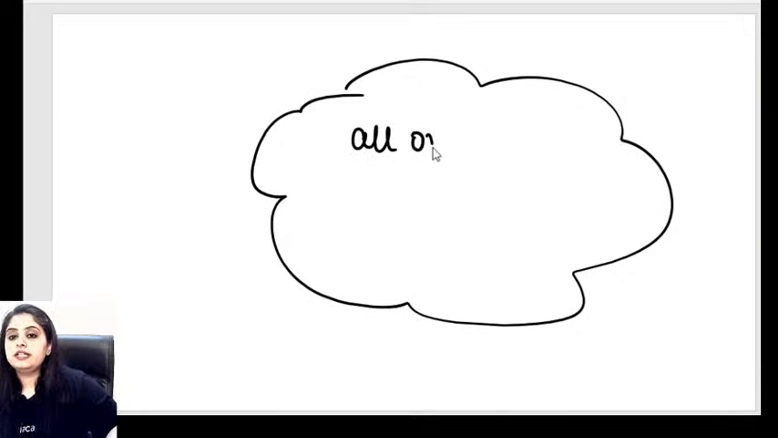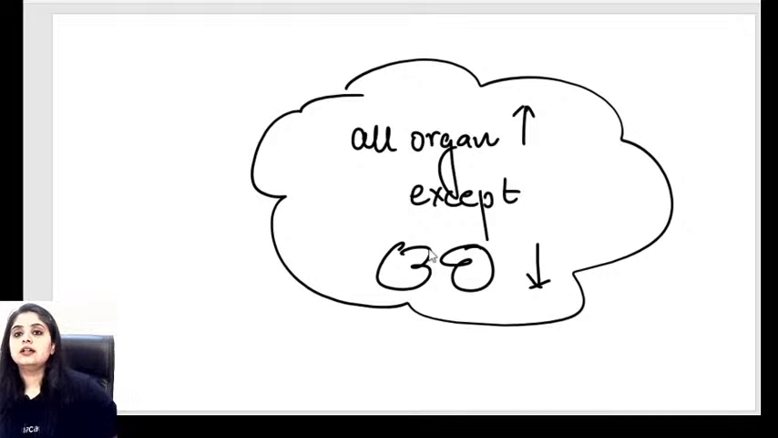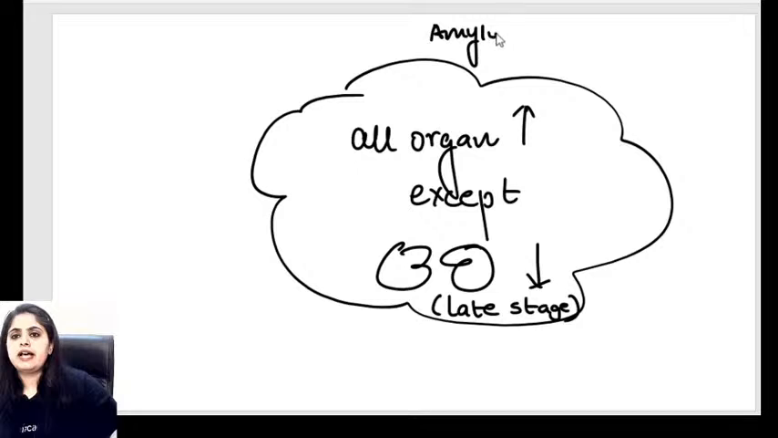All organs increase in size with amyloid except, excellent, kidney. The exception being kidney: the kidney is the organ that can shrink, in the late stages of amyloidosis, whereas in the early stages it does not. Again, I'll tell you directly with questions, that's better.